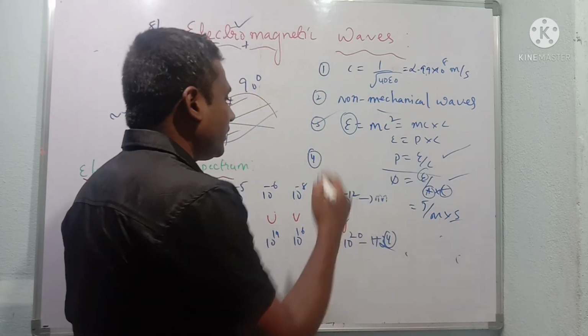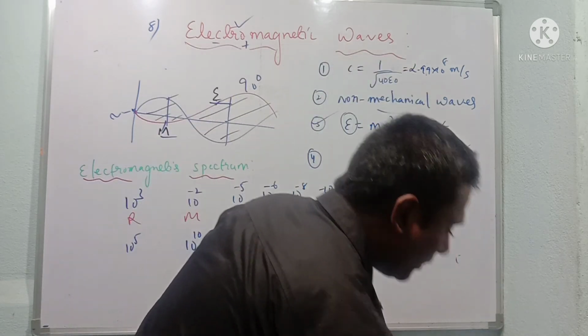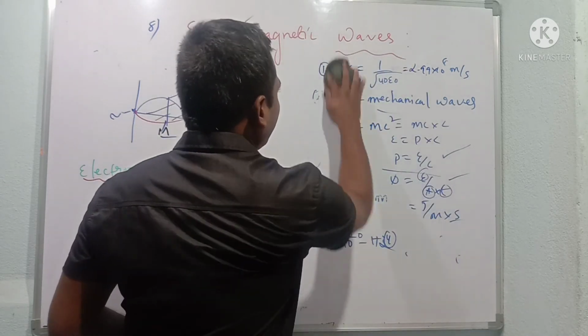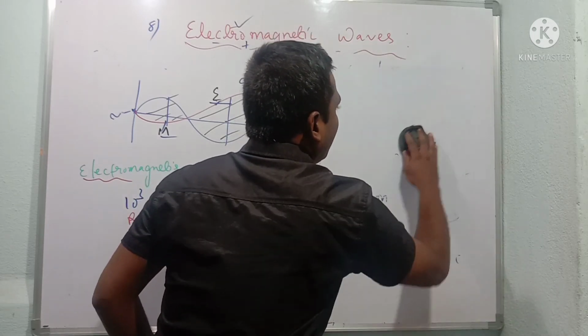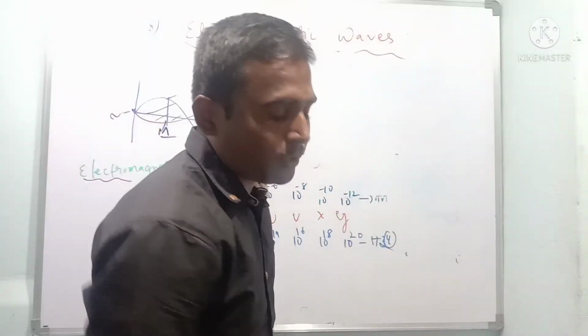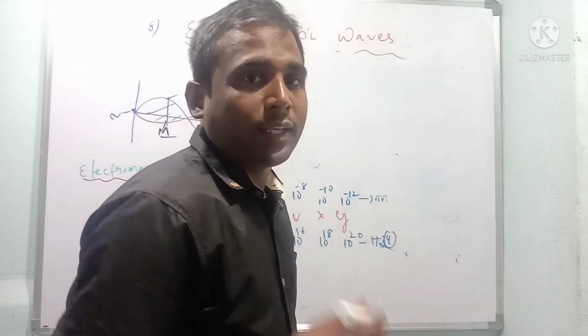Now let us come to the fifth point. How can we give the relationship between the electric field and the magnetic field? We know that a moving charge produces both an electric field and a magnetic field.